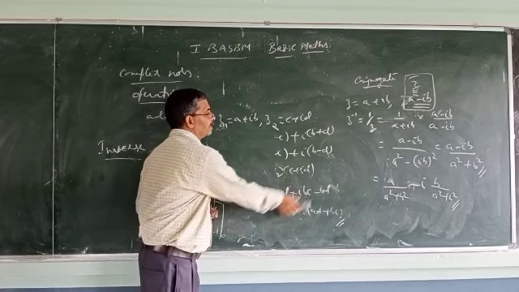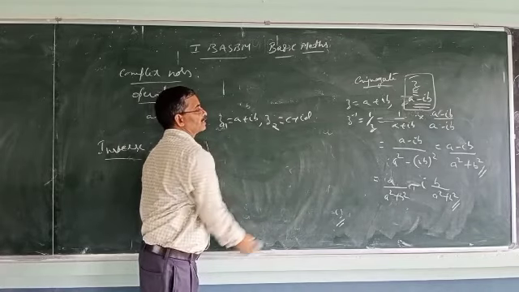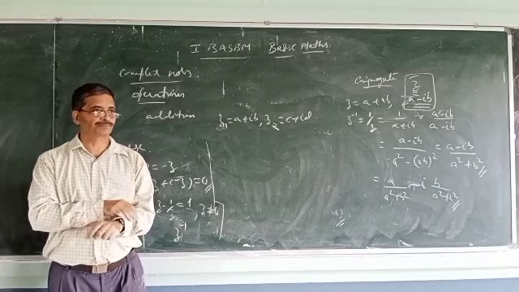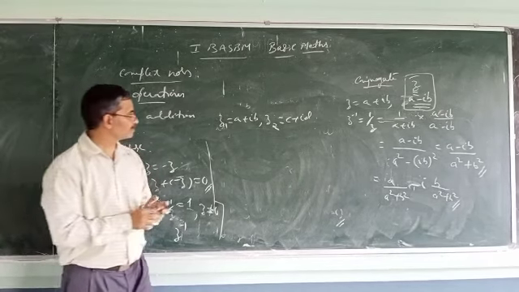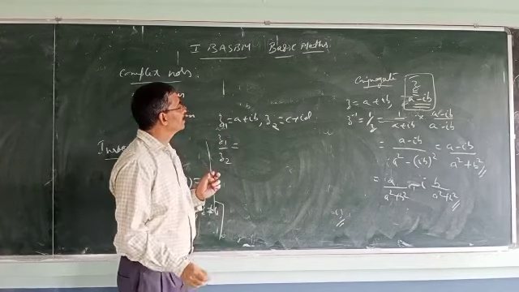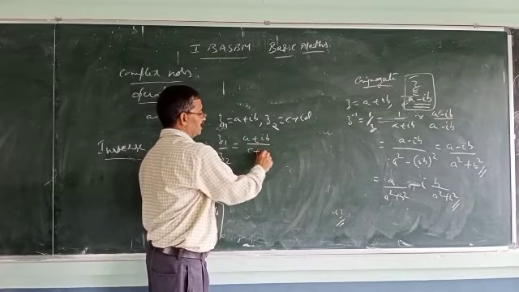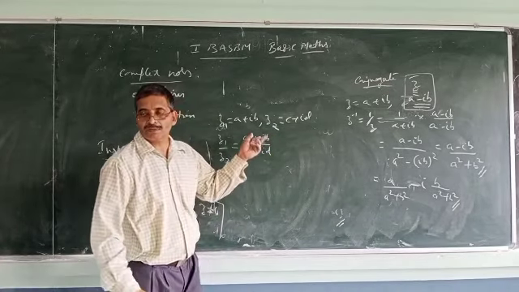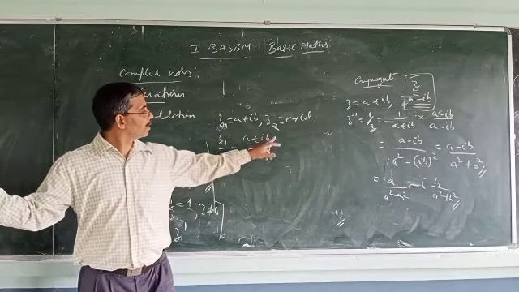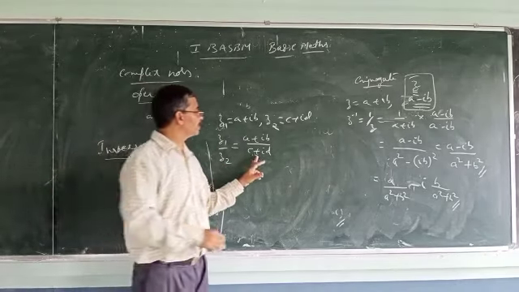See now. What is z1 by z2? z1 is a plus ib, z2 is c plus id. So z1 by z2 is equal to a plus ib divided by c plus id. So how to simplify? Multiply by the conjugate on both numerator and denominator. Conjugate of what? Conjugate of the denominator.